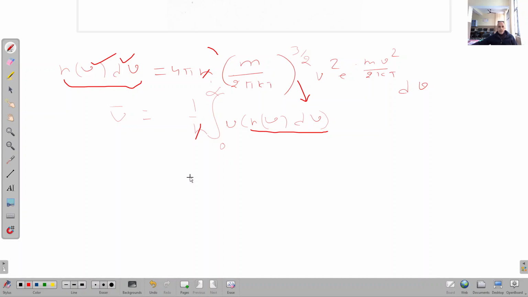When I put it here, b average will be equal to this expression 4 pi m upon 2 pi kt power 3 by 2, and here we will get the integral, b will get multiplied to this. Clear?